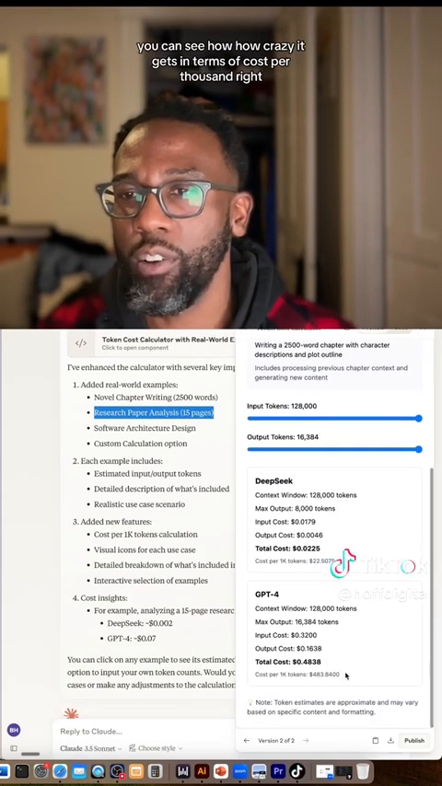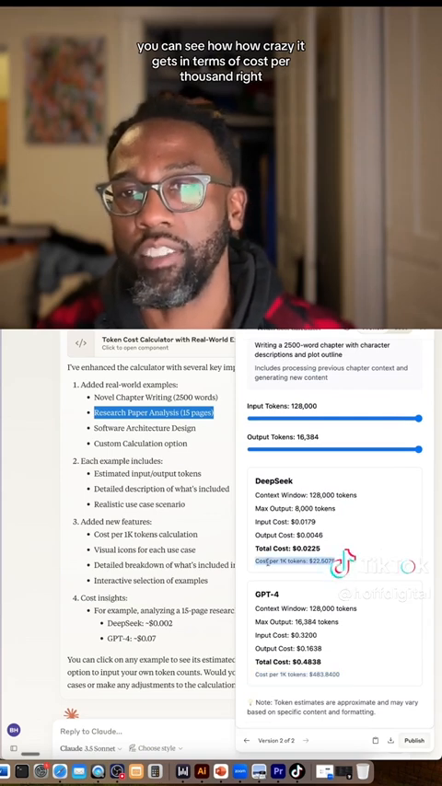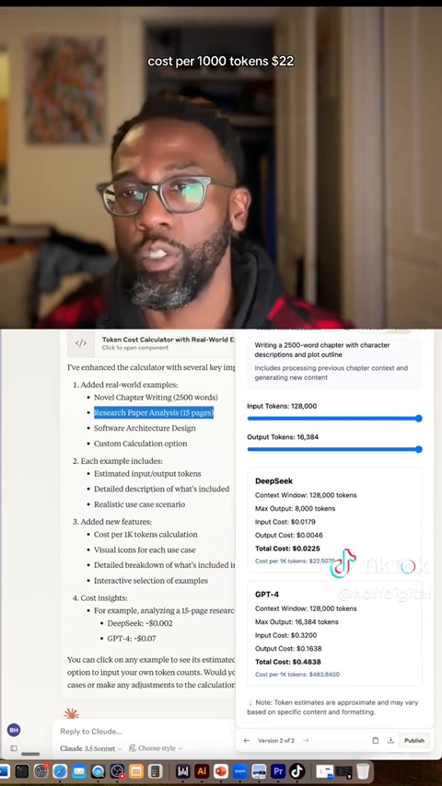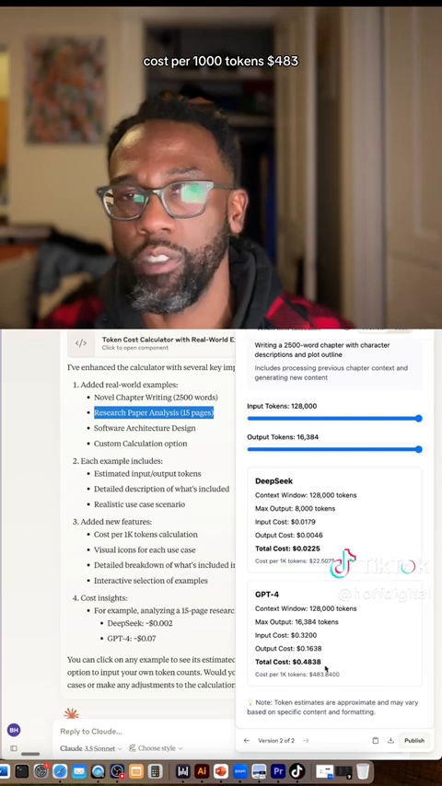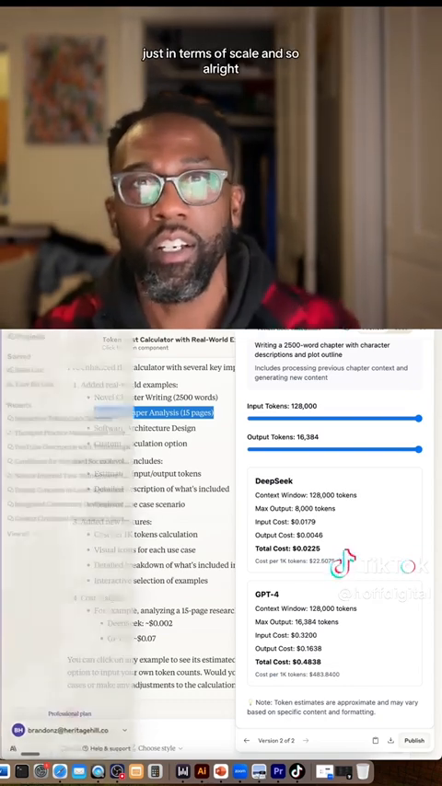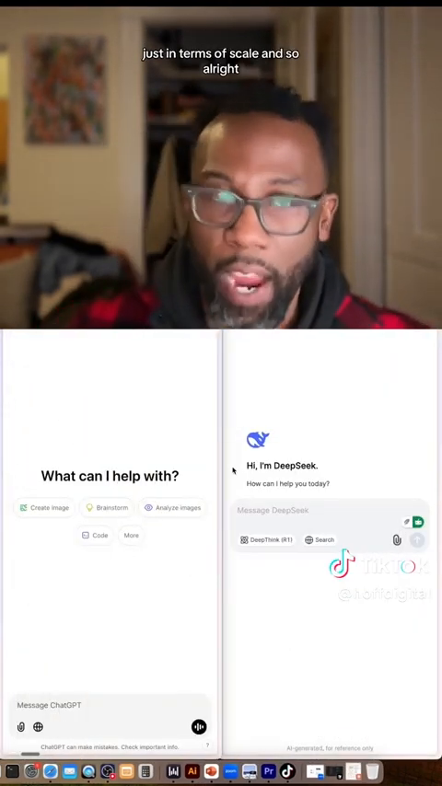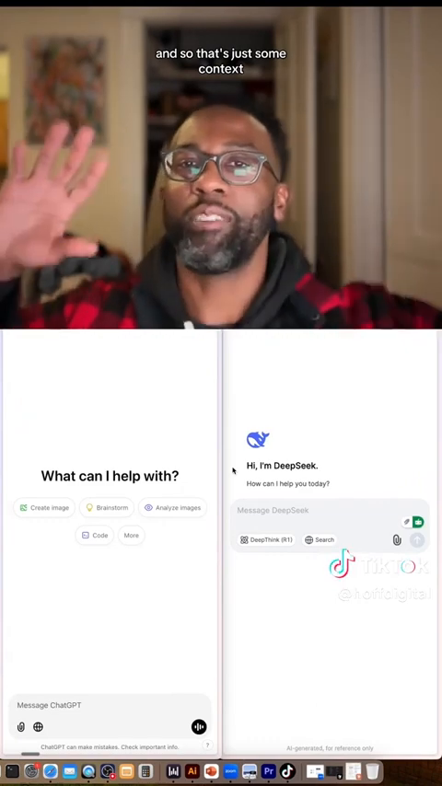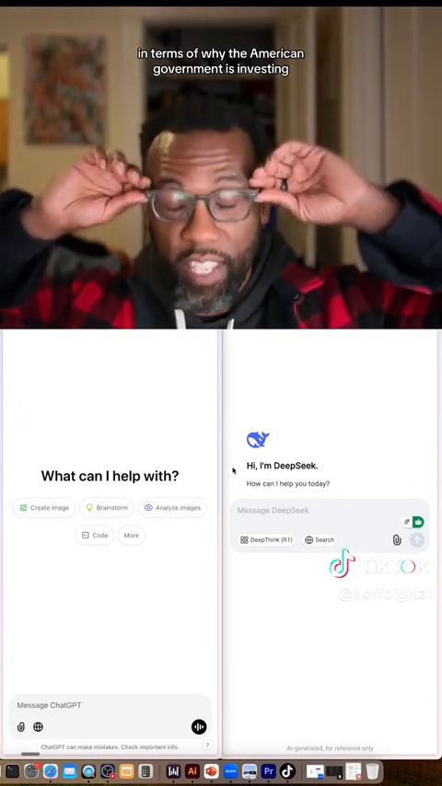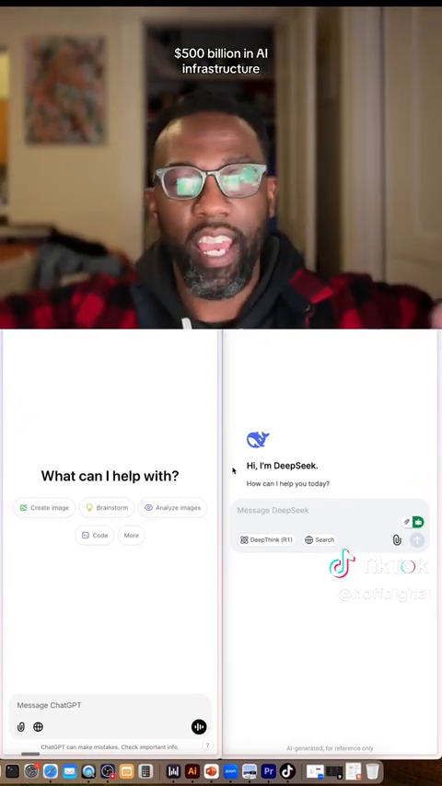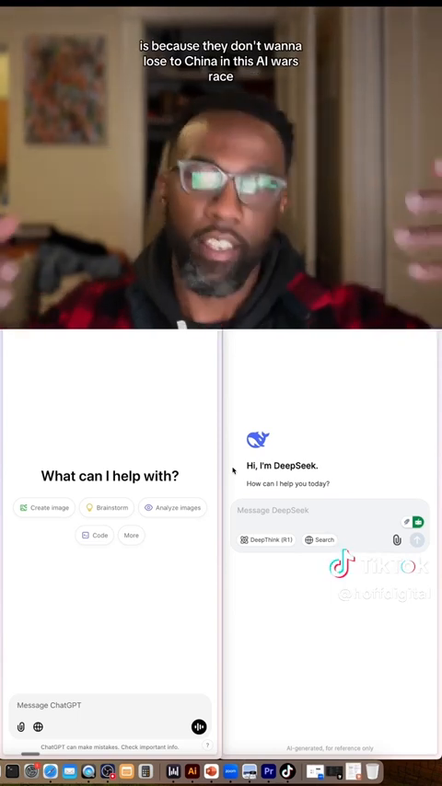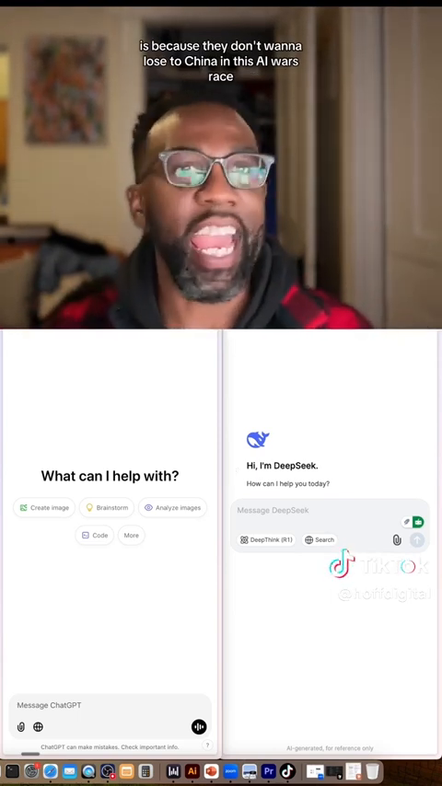You can see how crazy it gets in terms of cost per thousand, right? Cost per 1,000 tokens, $22. Cost per 1,000 tokens, $483, just in terms of scale. And so that's just some context in terms of why the American government is investing $500 billion in AI infrastructure: because they don't want to lose to China in this AI wars race.